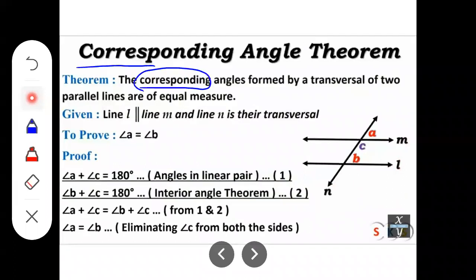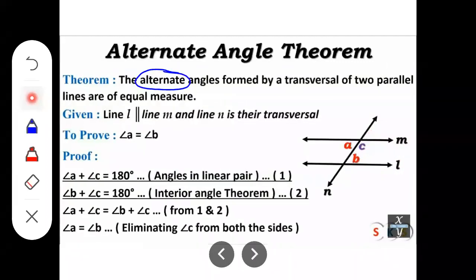The only change in the diagram is that the three angles are mentioned in this sequence, one below another: A, angle C, and angle B. And in this theorem, angle A is mentioned here as a neighboring angle to angle C. That is a major change in the diagram.